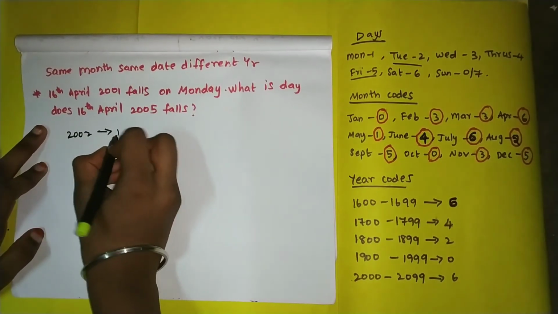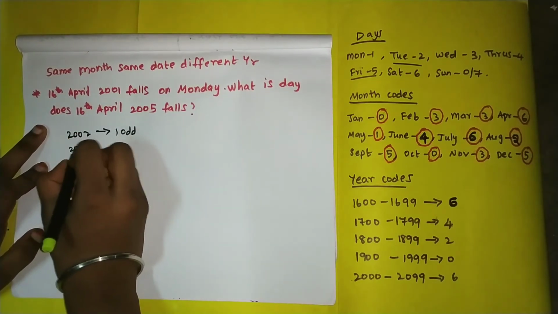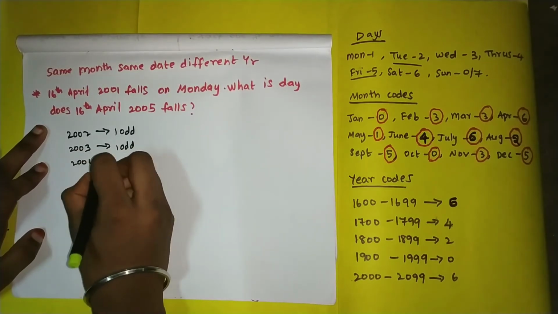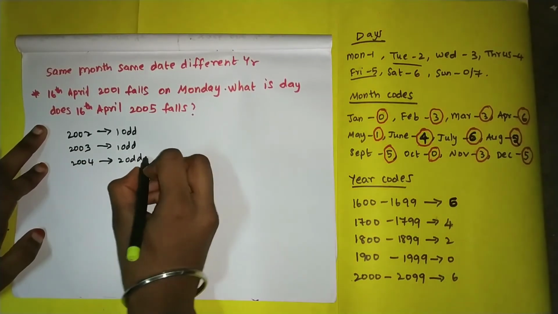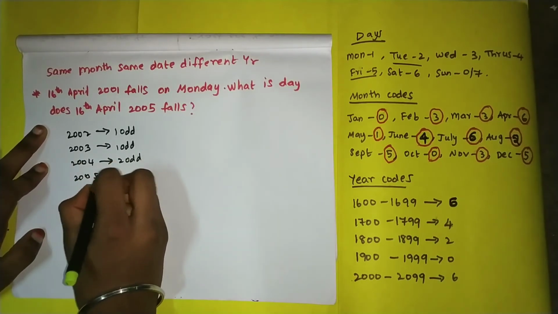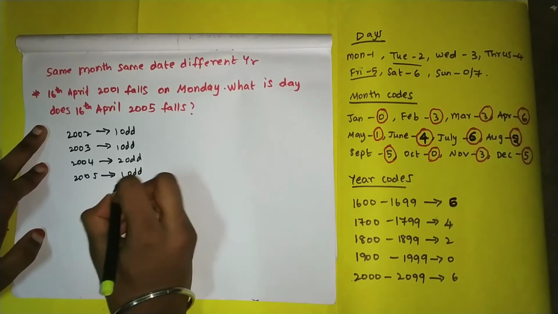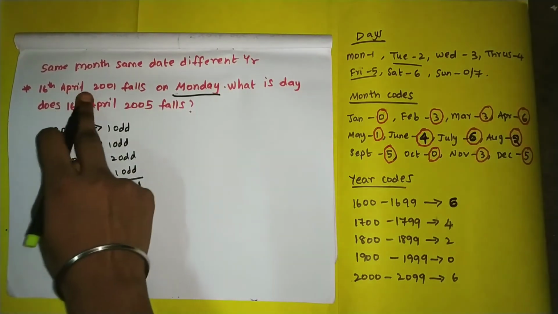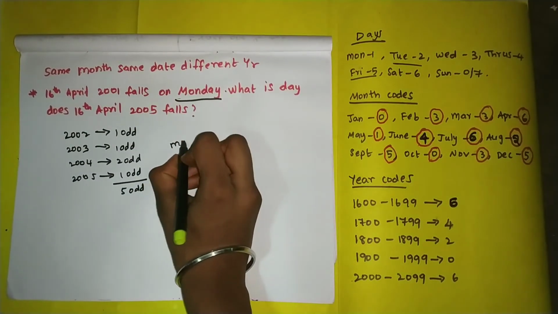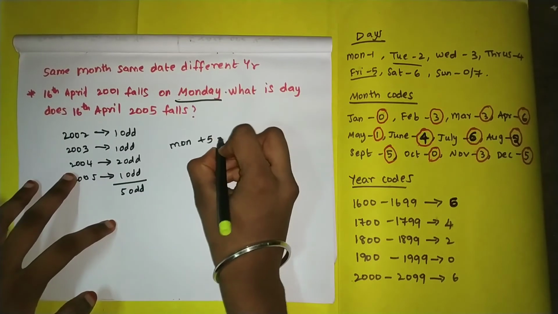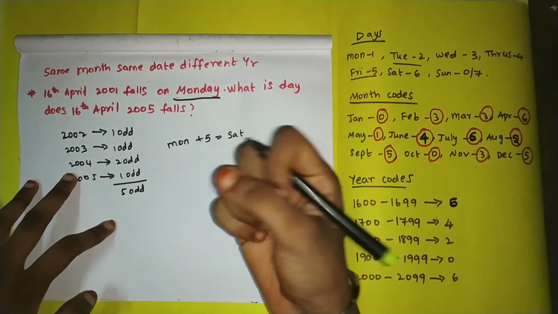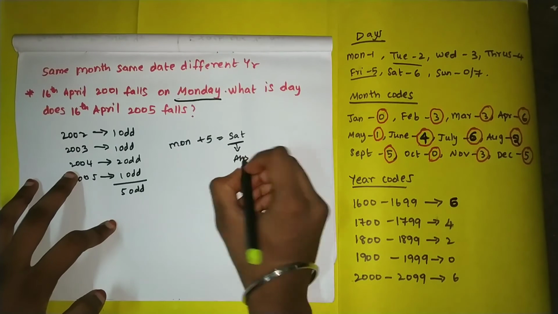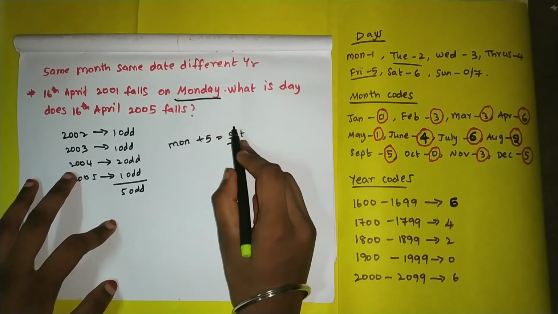2002 has 1 odd day because it is an ordinary year, and 2003 has 1 odd day, and 2004 has 2 odd days since it is a leap year, and 2005 has 1 odd day. So total 2, 3, 4, 5. If we have 5 odd days, 16th April 2001 is a Monday, so you have to just add: Monday plus 5 equals Saturday. Monday, Tuesday, Wednesday, Thursday, Friday and Saturday. So this is the answer. 16th April 2005 falls on a Saturday.